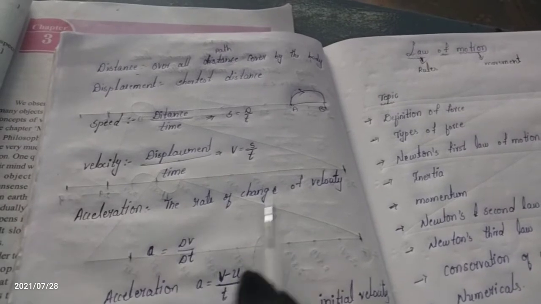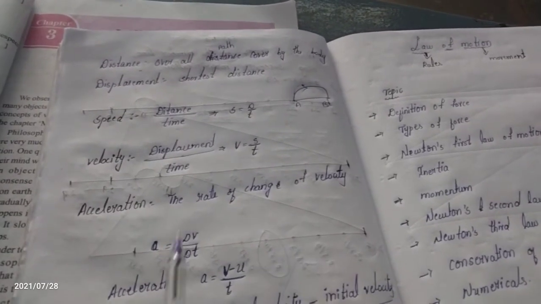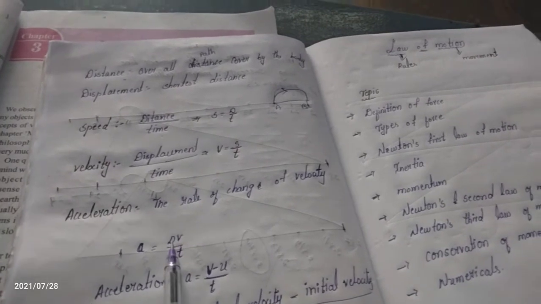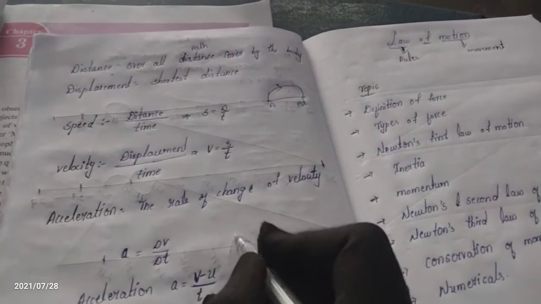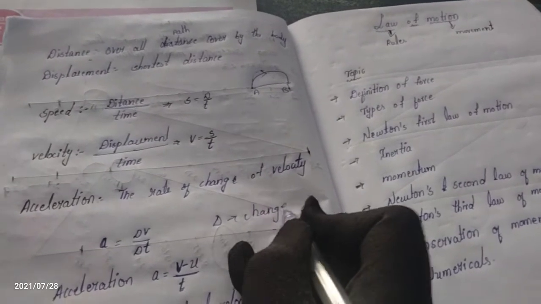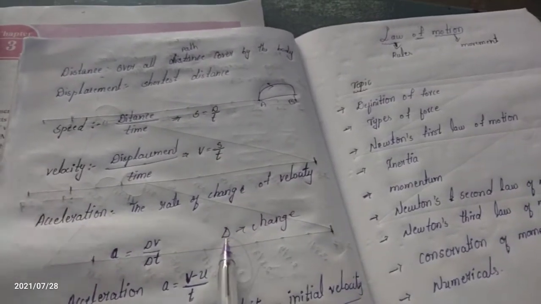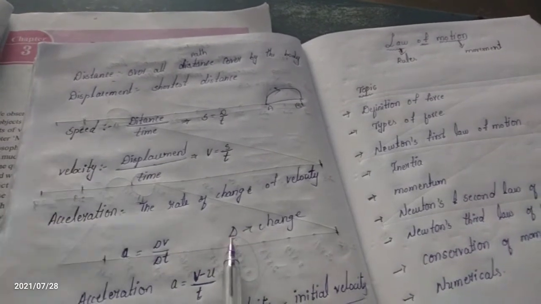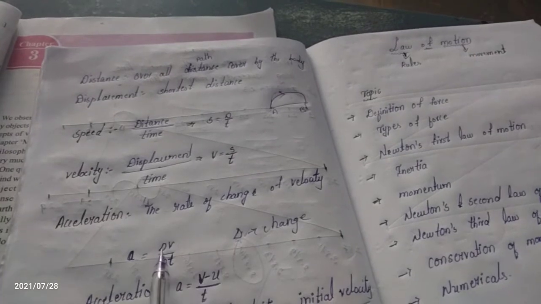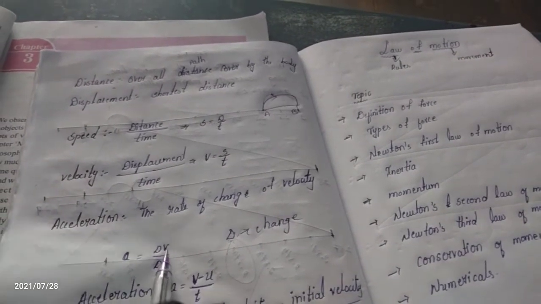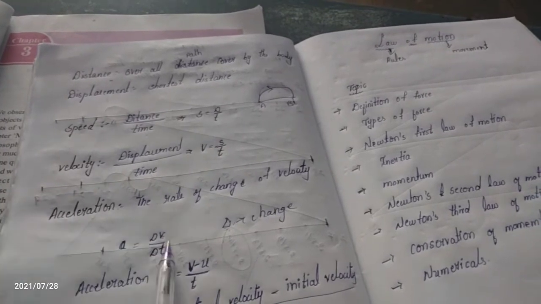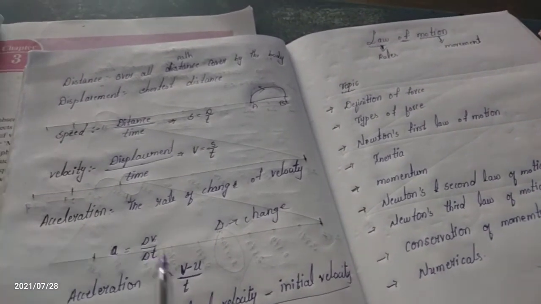The rate of change of velocity means acceleration. What is the formula? A is equal to del v by del t. In physics, del is called change. Whenever you see this symbol, it means a change of whatever is behind it. Del v means change of velocity, so it is the rate of change of velocity by time. Del v by del t. Del represents the change.